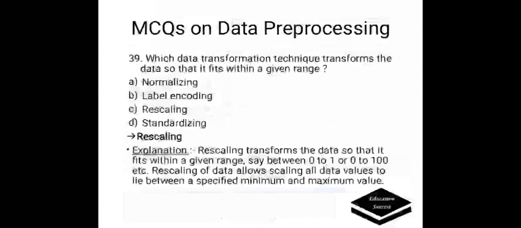Which data transformation technique transforms the data so that it fits within a given range? A. Normalizing, B. Label encoding, C. Rescaling, D. Standardizing. Correct answer is rescaling. Rescaling transforms the data so that it fits within a given range between 0 and 1 or 0 to 100 like this. Rescaling of data allows scaling all data values to lie between a specified minimum and maximum range.